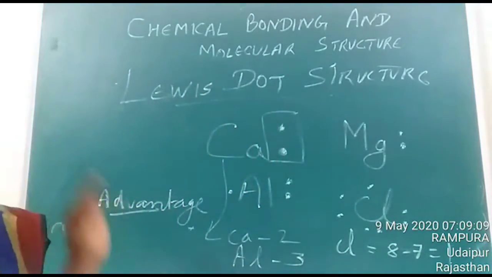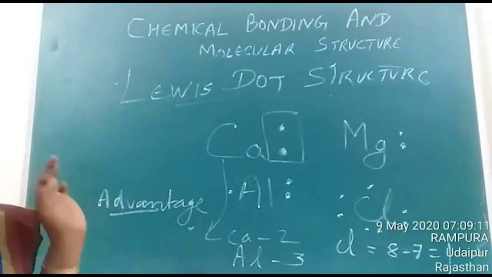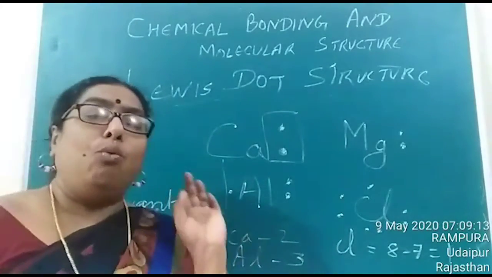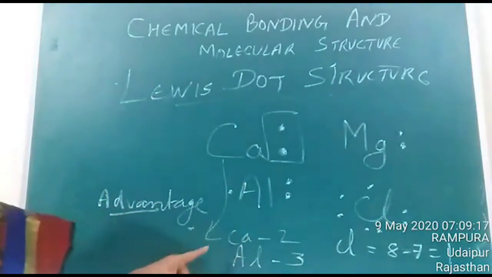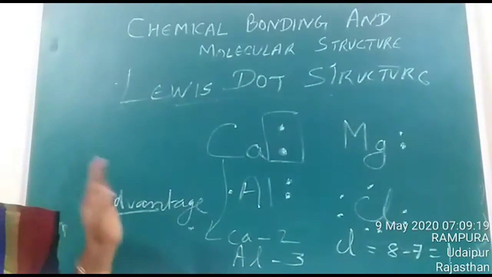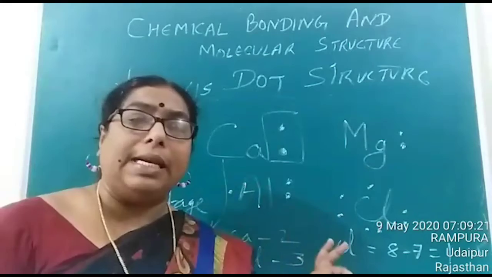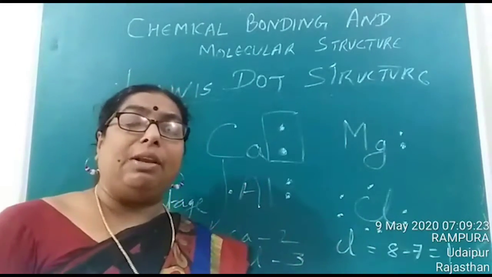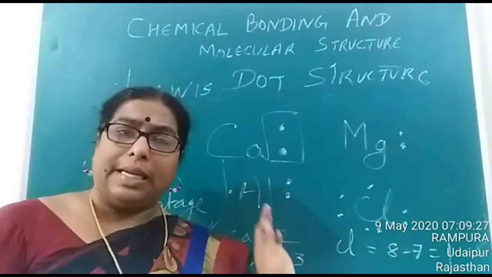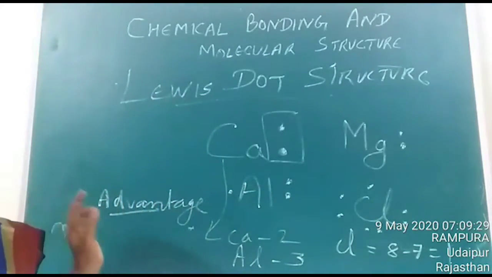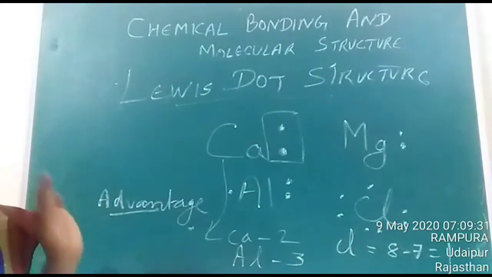Is it clear, children? So generally we can say that in an element, if it possesses 1, 2 or 3 valence electrons, the valency will be the same. And if it has 4 or more valence electrons, then the valency will be equal to 8 minus the valence electrons. Is it clear? That is the advantage of Lewis dot structure.